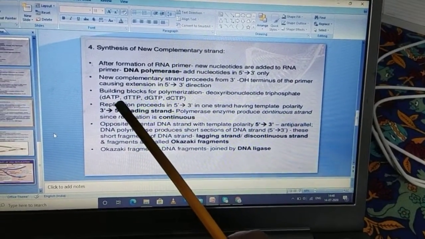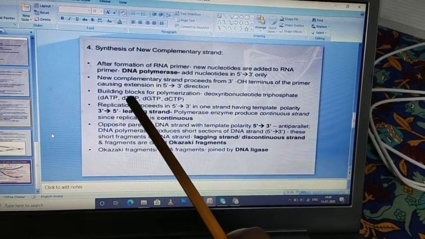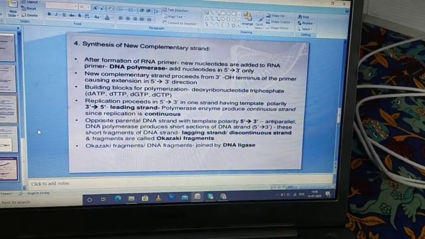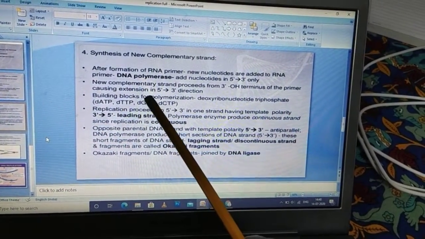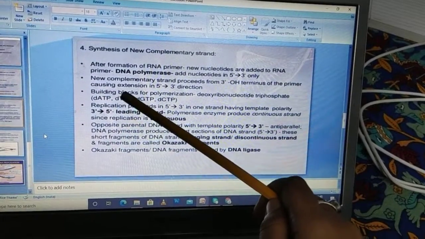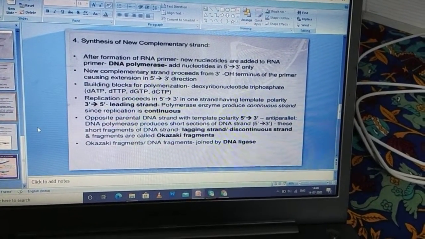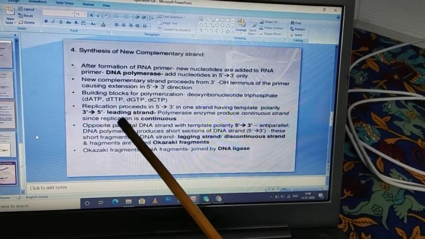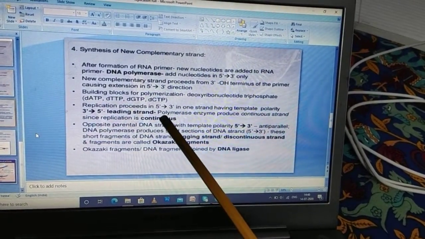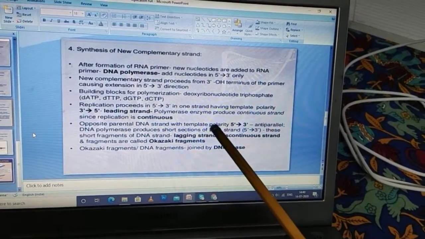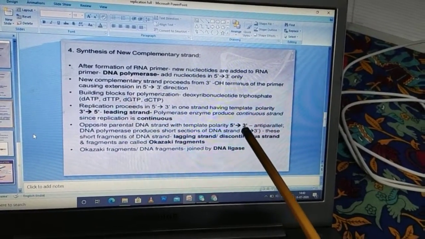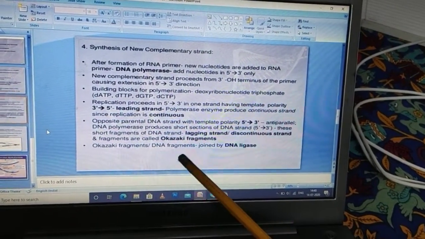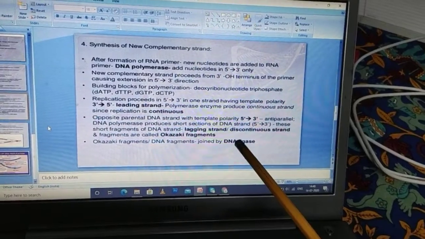The polymerization can be of any type. It can be of adenine, thymine, guanine, cytosine, all in nucleotide form, and it is complementary to the parent strand. The replication proceeds in the 5' to 3' direction in the leading strand, and it is in a continuous manner, while in the lagging strand it also begins in the 5' to 3' direction, but it is in fragment form, and these fragments are known as Okazaki fragments, and afterwards they are joined by the ligase.